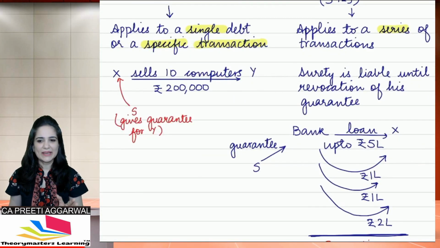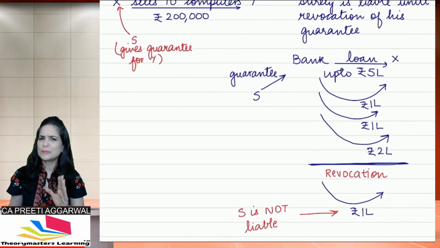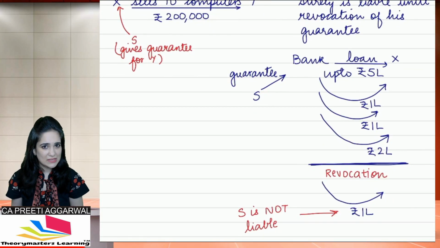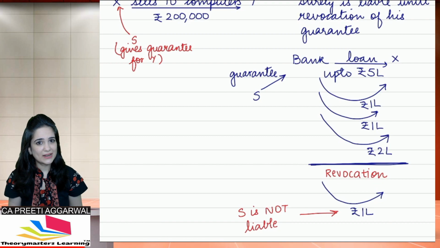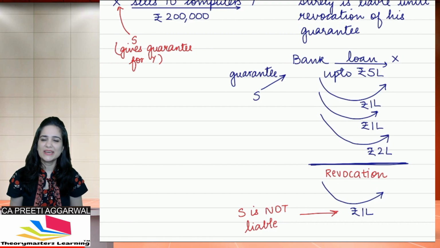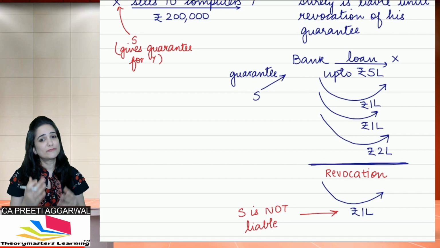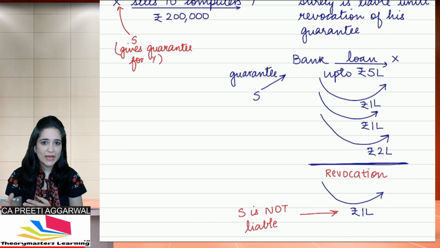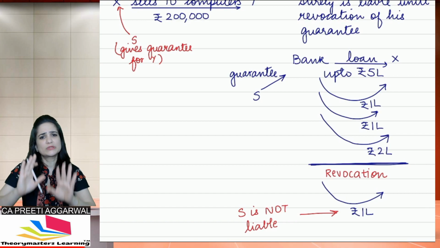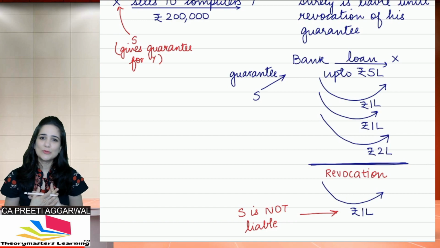Let's say that the bank agrees to give loan up to rupees 5 lakhs to X. X loan repay करेगा, इसकी गारंटी कौन लेता है? S, the surety. तो पहले बैंक ने 1 लाख दिया, फिर वापस 1 लाख दिया, फिर 2 lakhs दिया, उसके बाद में श्योरिटी बोलता है बस, now I am no longer liable.